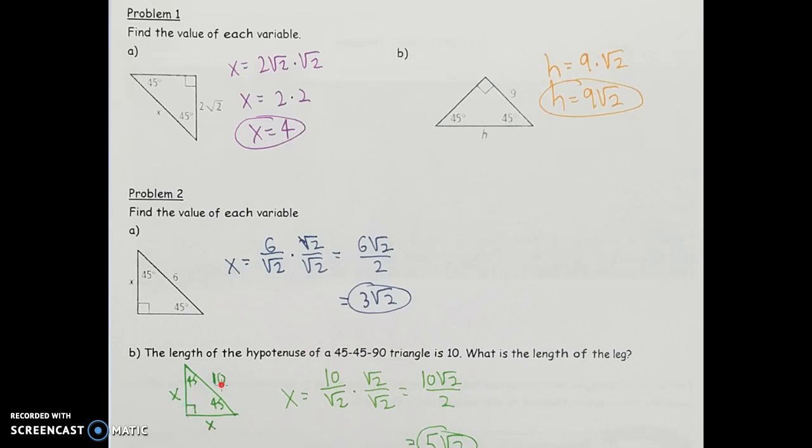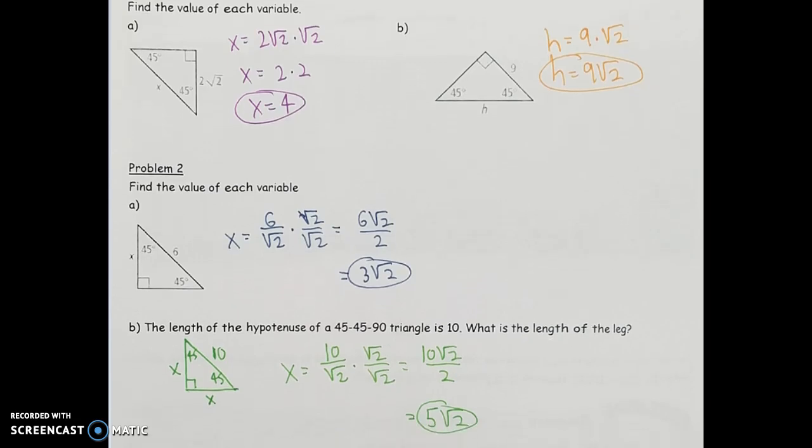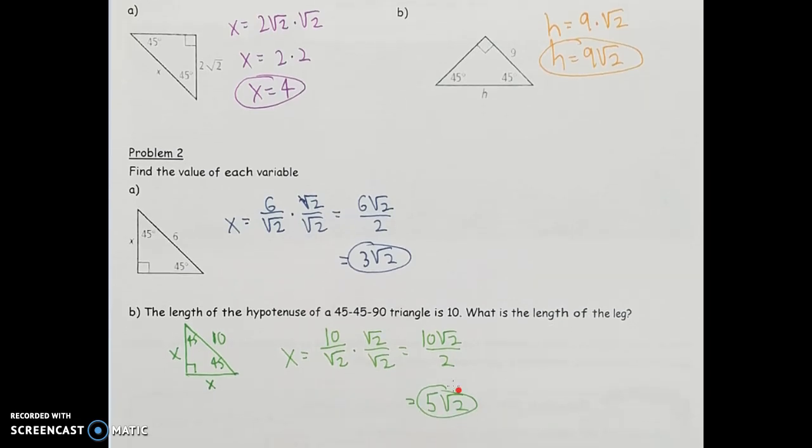So remember, whenever we're trying to find a leg length, we're going to take that 10 that we have for the hypotenuse and divide that by rad 2. So 10 divided by rad 2, also making sure to rationalize it, should give us 10 rad 2 over 2. And remember, 10 divided by 2 I want to also simplify, and I should end up with 5 square root of 2. So that rule again is to multiply by the square root of 2 if you're looking to find the hypotenuse, and divide by the square root of 2 if you're looking to find a leg. The hypotenuse should always be bigger than the leg.